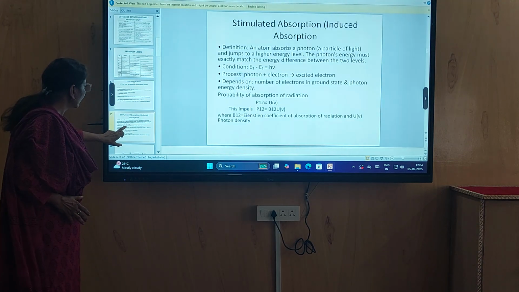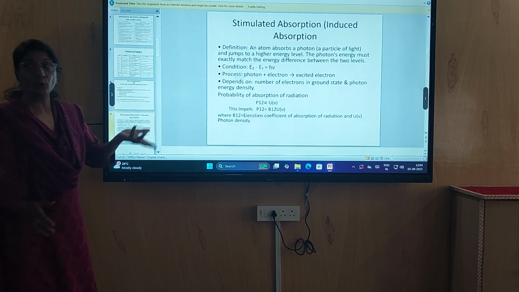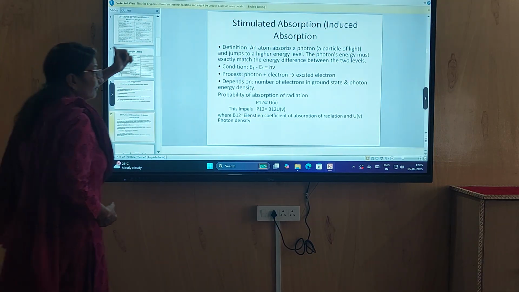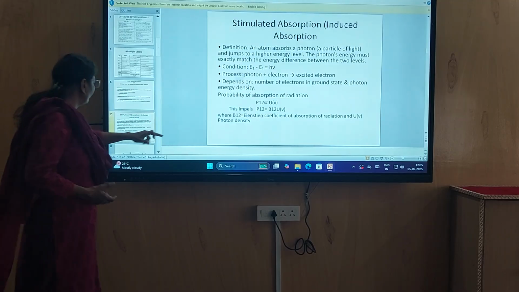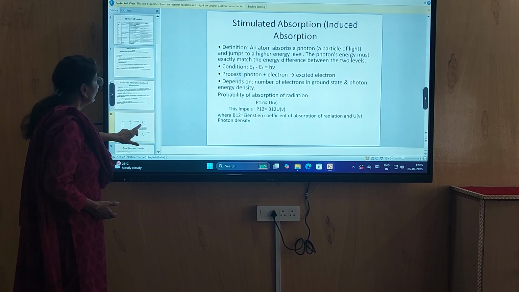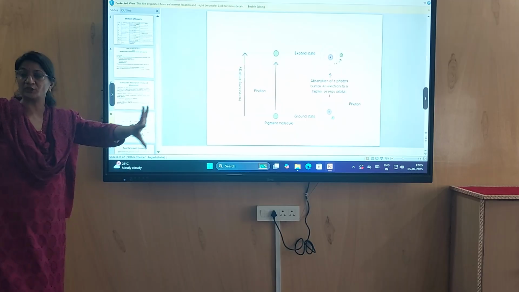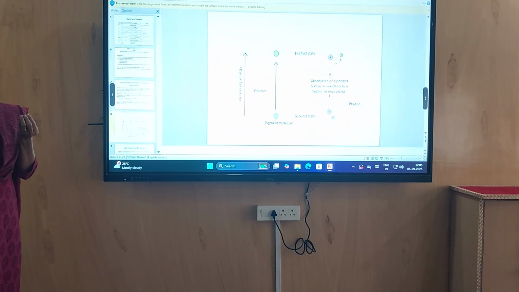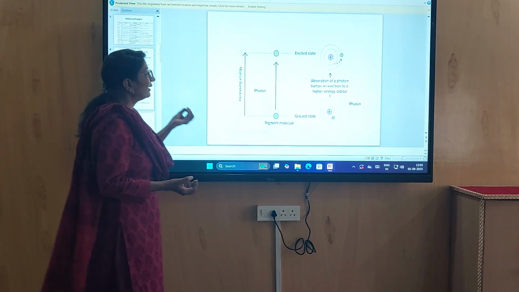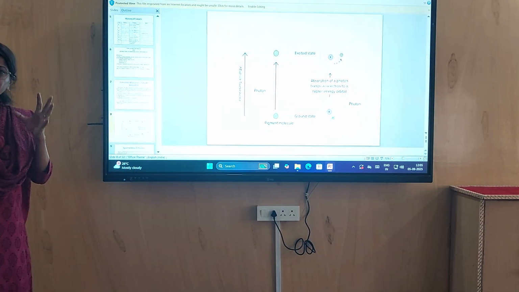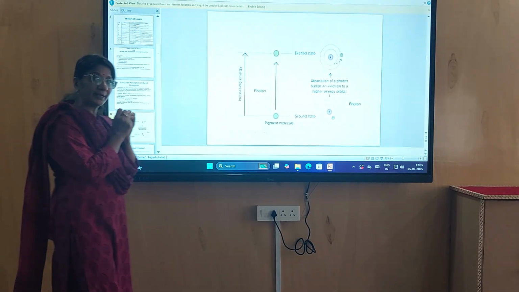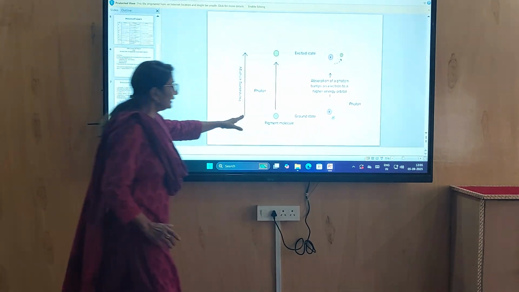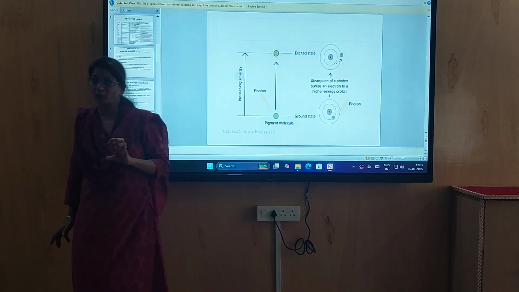What is stimulated absorption, or induced absorption? What do we understand by this process? By definition, when an atom absorbs a photon. In this diagram we can understand the process of stimulated absorption. Matter is made up of many atoms. In atoms there are energy levels. Let us consider two energy levels, E1 and E2. These are two energy levels of an atom.